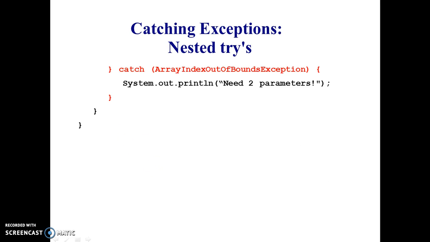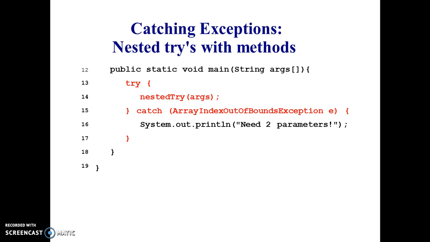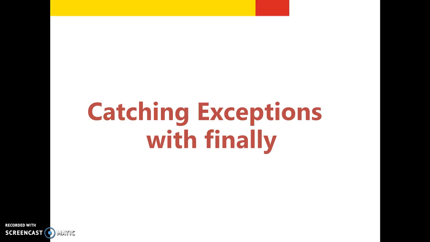This is the continuation of that program. If we use a number of methods in a method call, there may be an exception in the method definition, so we can use that method call within the try block. Previously we have seen the stack traces, isn't it? In this way we can use some other method call within a try block, and we can handle the exception that is raised in a method definition.